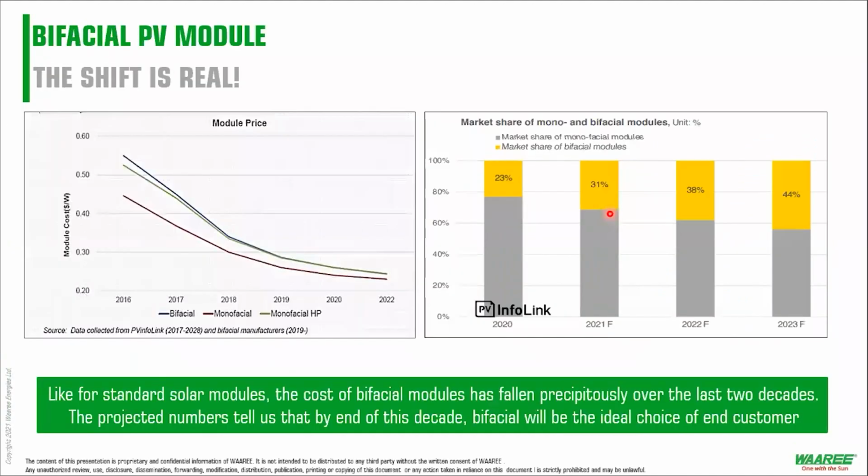We are focusing on bifacial module because of two reasons. A multi-bus bar module can be made both in monofacial and bifacial. And it's a no brainer that the share of bifacial module would be increasing by the end of the decade to more than 60%. One specific reason is that the module prices between mono PERC and bifacial PERC are coming onto very steep margins, and probably within 5 or 7 years down the line, you would practically see no difference between the cost of bifacial and monofacial module, right?